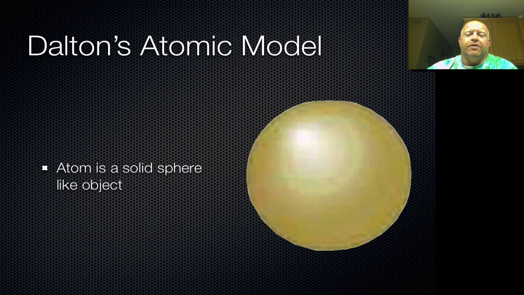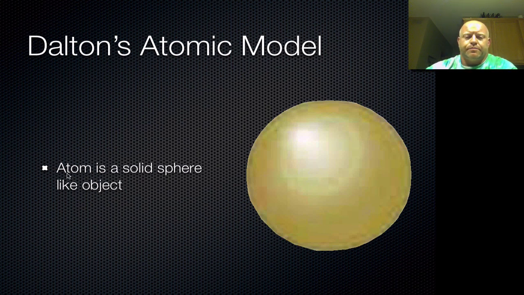From Dalton's atomic theory, he was actually able to develop the first model. So as we go through the notes, we'll talk about different theories and different historical backgrounds, and then the models that came from that. So his model was as basic as it possibly can be. He believed an atom was the smallest particle. He believed it was indivisible and was not separable.